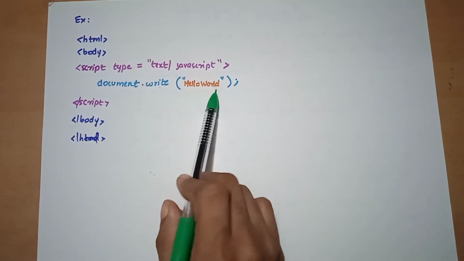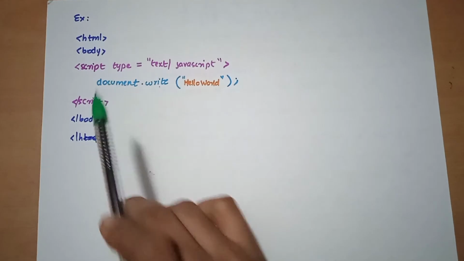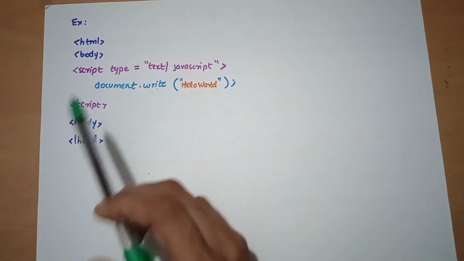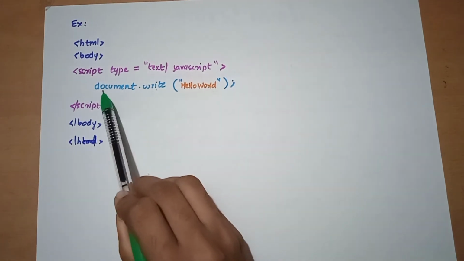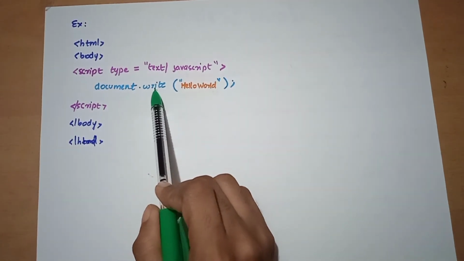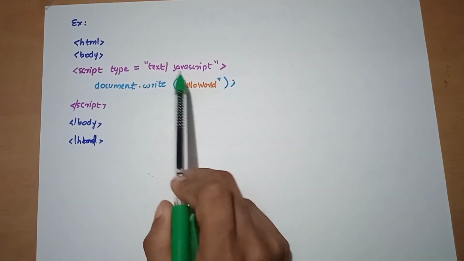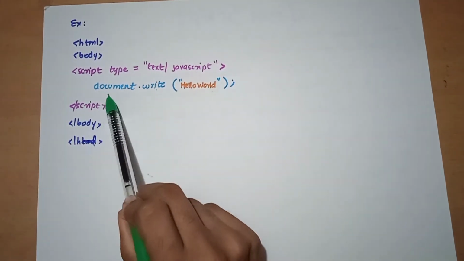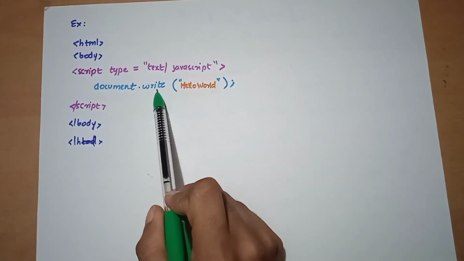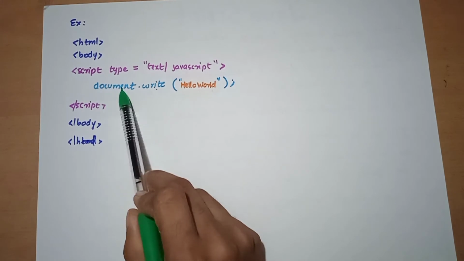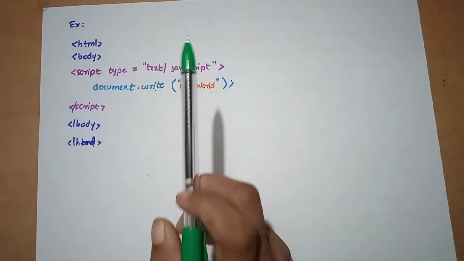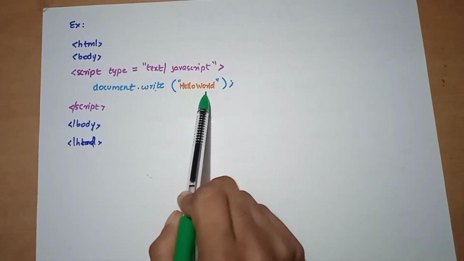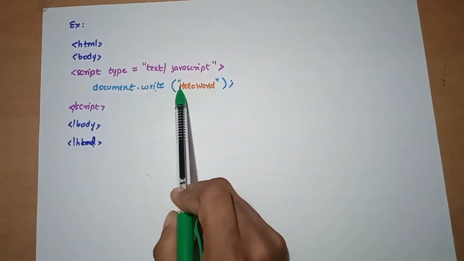For printing it we need an output command, and in JavaScript for outputting values that is document.write. When you use document.write, it indicates something to output. Whatever value is inside document.write will be shown in the output.